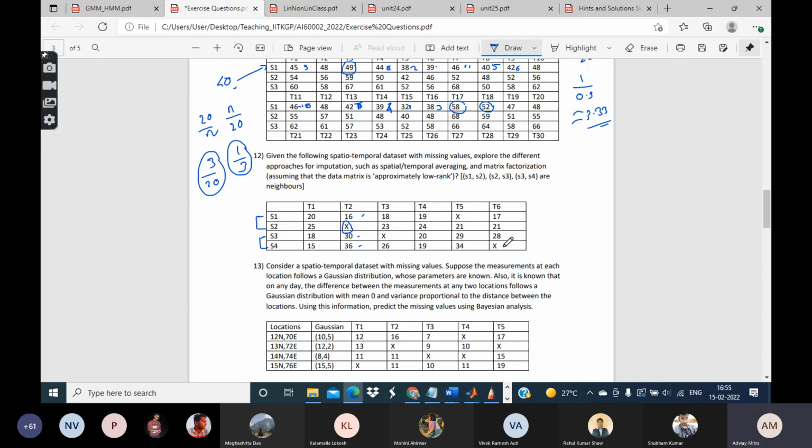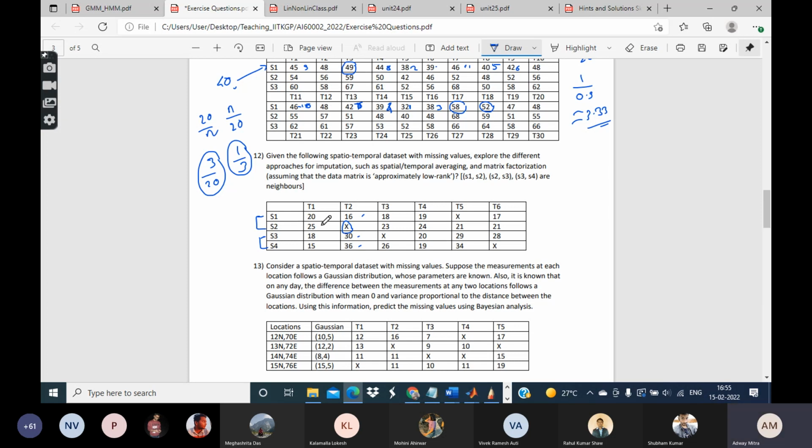Now, if you consider say S4, then what happens? In case of S4, as you can see, this value can be as low as 15 and as high as 36.